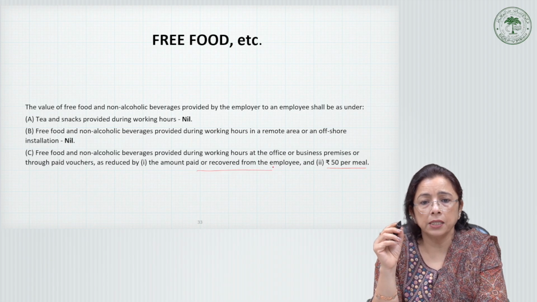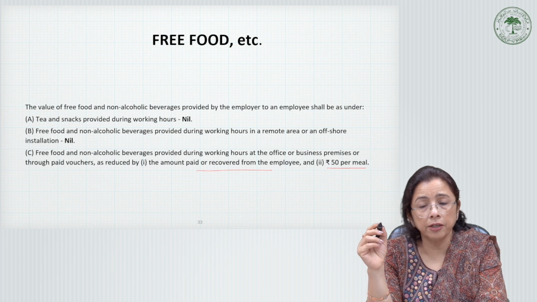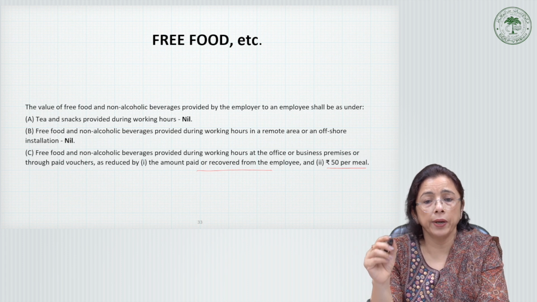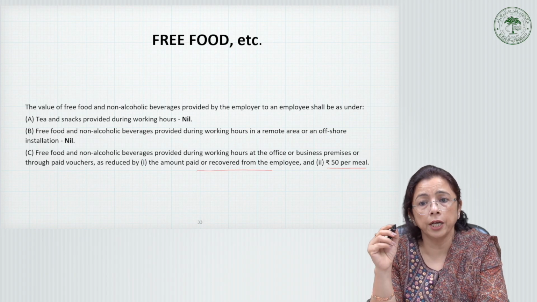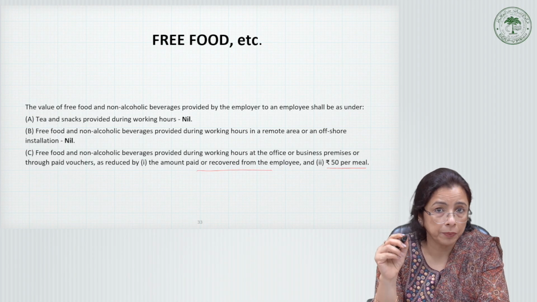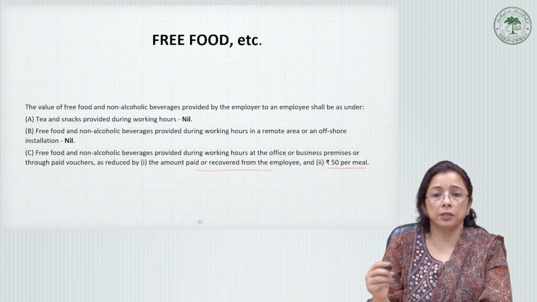In the case of an SSE opting for the default tax regime under section 115BC of the Act, the exemption provided in respect of free food and non-alcoholic beverages provided by the employer through paid voucher shall not be available. This has been a modification.